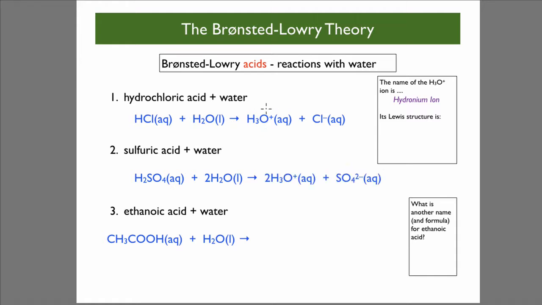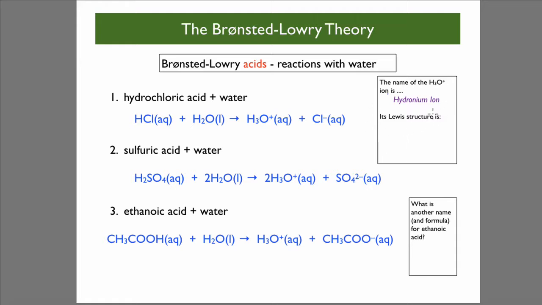Sulfuric acid and water: again, we can see that the sulfuric acid has donated one of its hydrogens, or in this case, both hydrogens, to two waters to form two hydronium ions. And so I bet you can guess what's going to go on here. That's right, the ethanoic acid donating its hydrogen to water to form this hydronium ion.